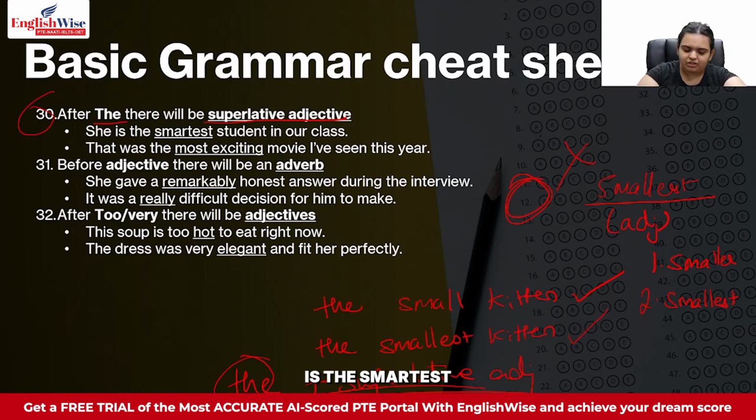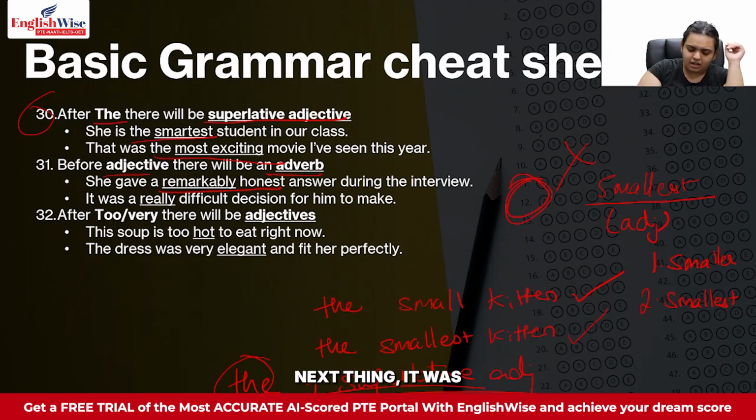Same way, she is the smartest student in our class. That was the most exciting movie I have seen this year. So this is how you use them in the examples. Moving forward, rule number 31 tells you that before an adjective, if you have a blank, that will always be reserved for an adverb. For example, she gave a remarkably honest answer during the interview. What kind of an honest answer was it? Remarkably honest. So if you have a blank before the adjective, you will always fill it up with an adverb.